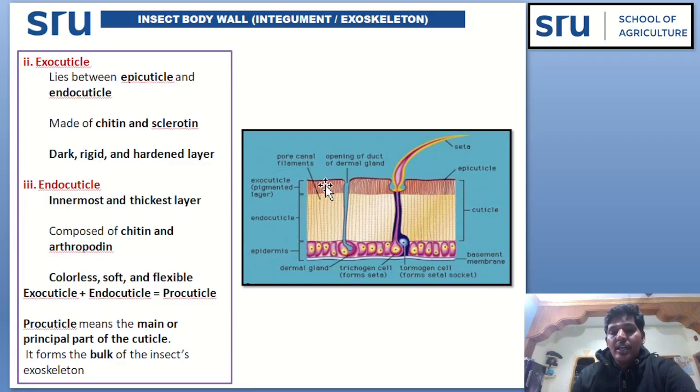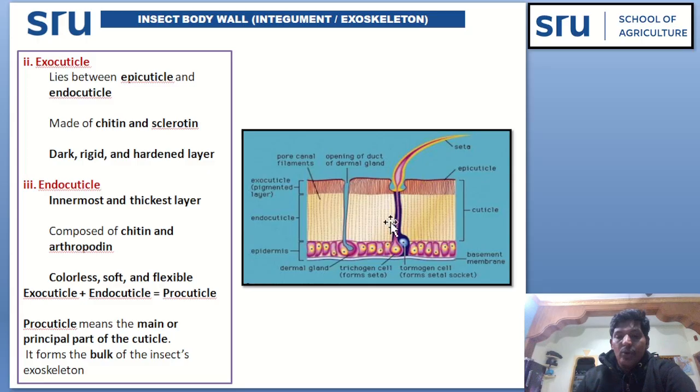See the next layer, exocuticle. This portion is the exocuticle. Exocuticle lies between the thin epicuticle and another layer, that is the endocuticle. This exocuticle is made up of chitin and sclerotin. Here chitin is there, but in epicuticle there is no chitin. And this is the dark, rigid and hardened layer.